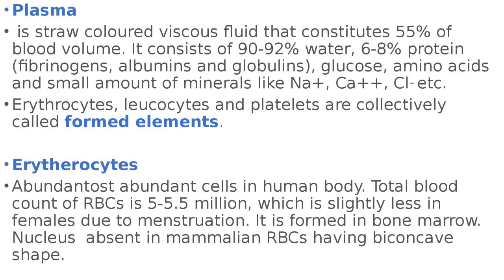After that, the shape of the RBCs is biconcave, and the nucleus is absent. And one more important thing, erythrocytes are formed in bone marrow. In long bones, two types of bone marrow are present in our bone, that is red and yellow.